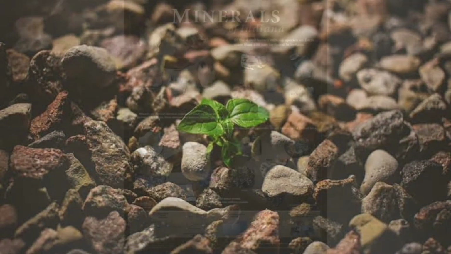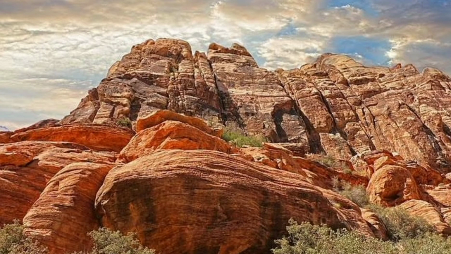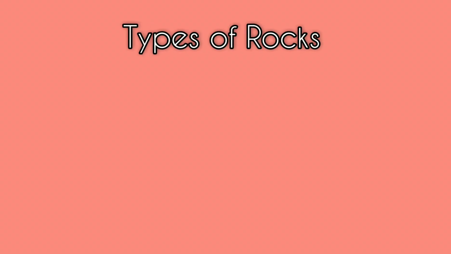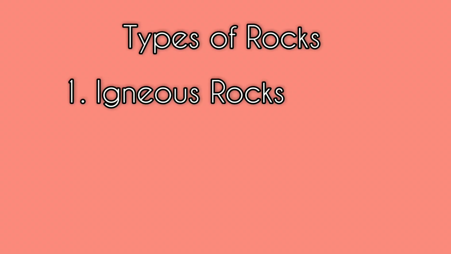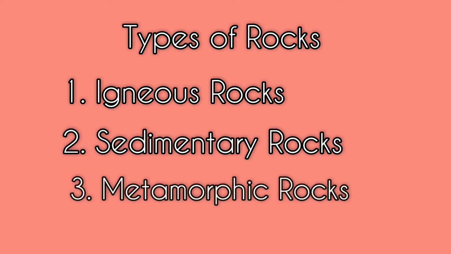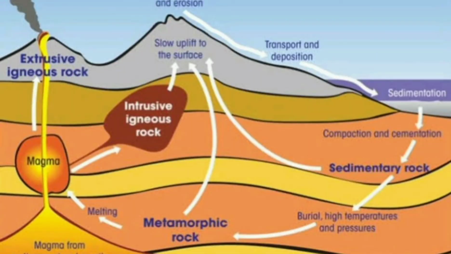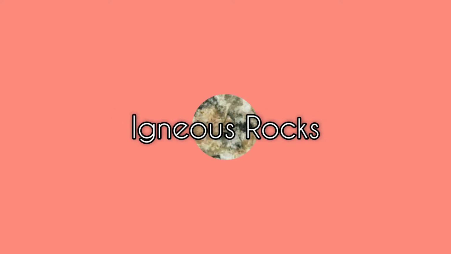Rocks are naturally occurring solid collections of mineral grains and chemicals. Rocks are neither created nor destroyed, but redistributed and transformed from one rock type to another. The three types of rocks: number 1, igneous rocks; number 2, sedimentary rocks; number 3, metamorphic rocks. Each of these rocks has a unique way of forming and can even transform into one another.